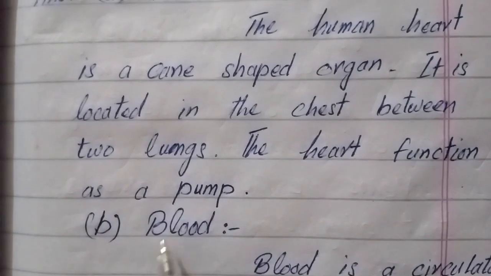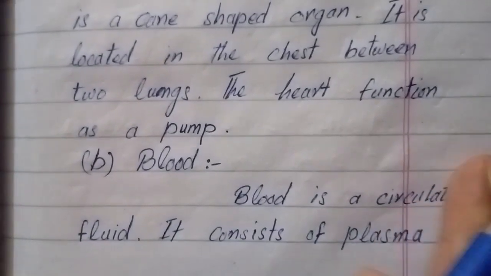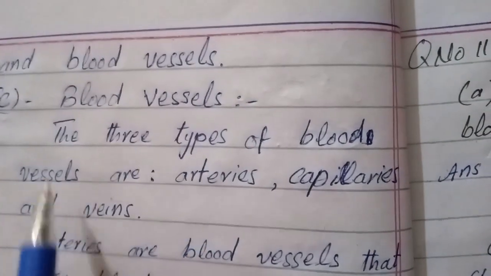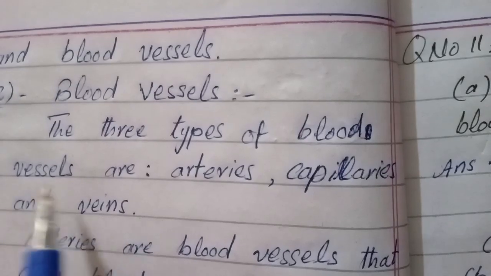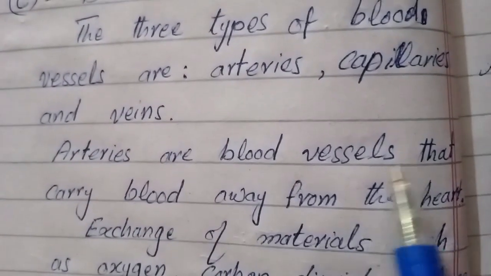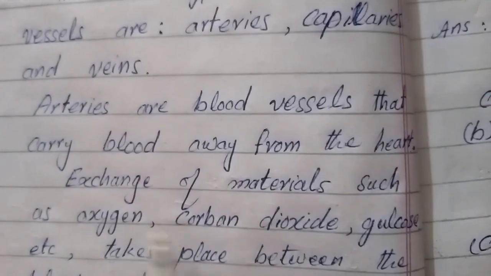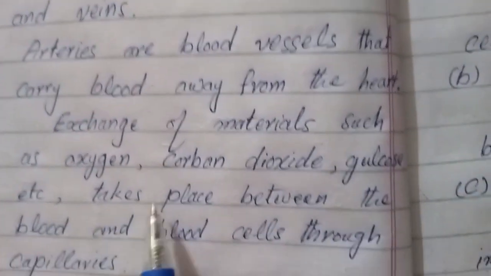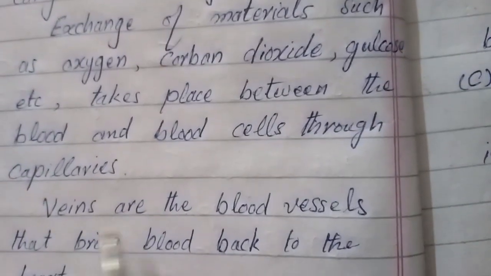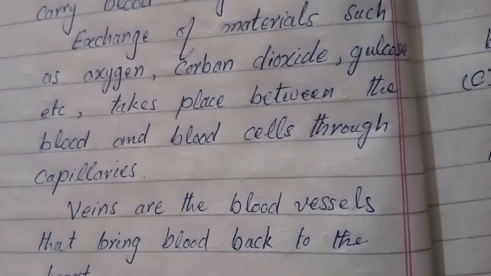Function B, blood. Blood is a circulatory fluid. It consists of plasma and blood cells. Function C, blood vessels. The three types of blood vessels are arteries, capillaries, and veins. Arteries are blood vessels that carry blood away from the heart. Exchange of materials such as oxygen, carbon dioxide, glucose, etc. takes place between the blood and body cells through capillaries. Veins are the blood vessels that bring blood back to the heart.